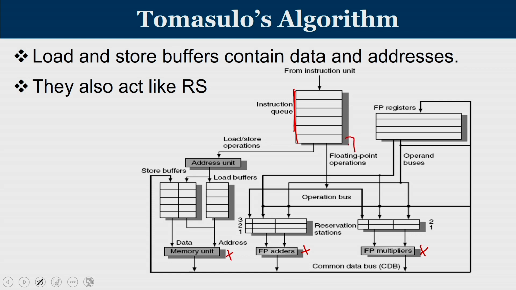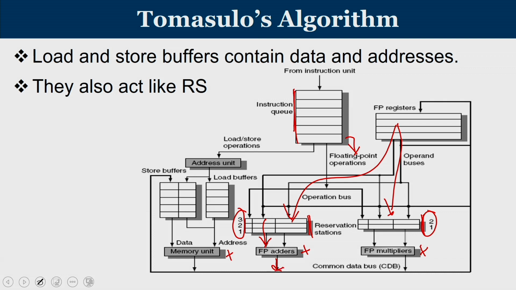So you pick an instruction from here, look at the operands, and then you feed them into the reservation station. You can see these are all queues. For your floating point adder, there is a 3-entry reservation station. This is a 2-entry reservation station. If the operands are available, you go to the registers and put the values in the reservation station. Now, as and when the functional unit is free and the values are available, the entries from the reservation stations are taken and put into the adders or subtractors or multipliers, whatever functional unit,